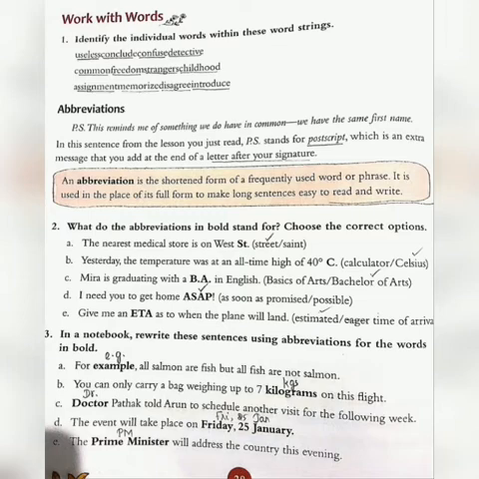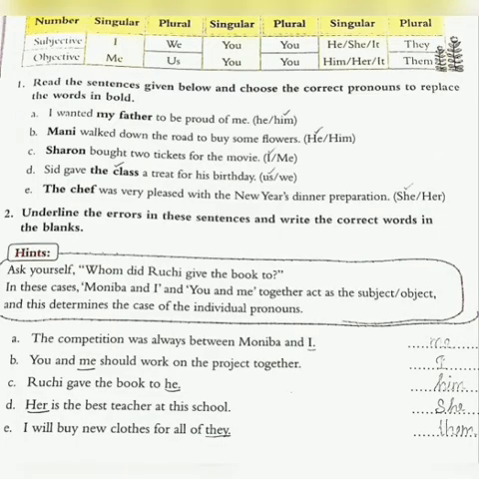Students, now I'll tell you the answers for the textbook exercises which are there in page number 19. Read the sentences given below and choose the correct pronouns to replace the words in bold. I wanted my father to be proud of me. Here the answer is him.